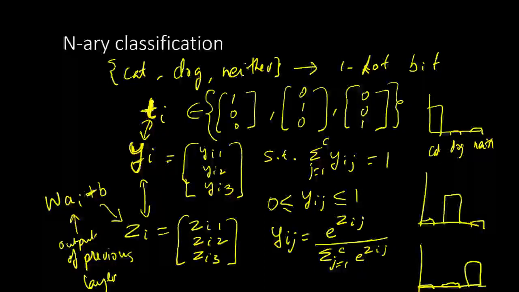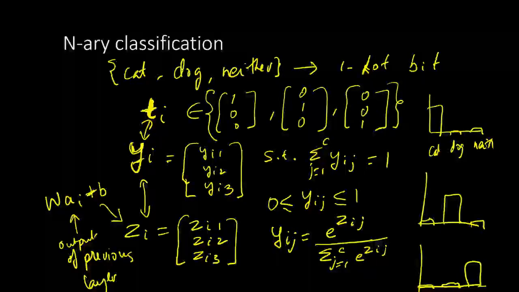Now this z can be either a negative number or a positive number, but e to the power z is always going to be positive, and e to the power z divided by the sum of all e to the power z's is going to be between 0 and 1, and they will all add up to 1.